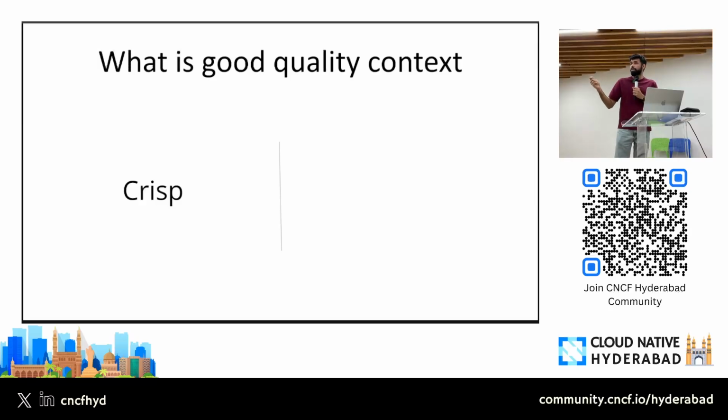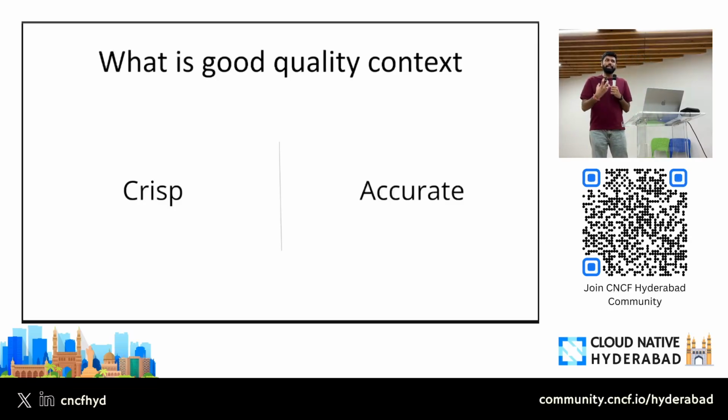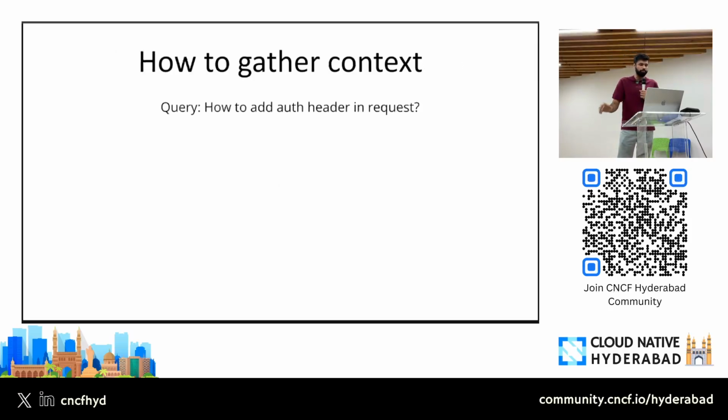Right? It has to be very, very crisp. The shorter the better, the more accurate the better. So if you are able to provide more crisp and accurate context to these coding agents, the underlying LLM will perform a good job and you'll get a better answer, right? Now, the next question is, we know what a good context is. The next question is, how can we gather a good context, right?